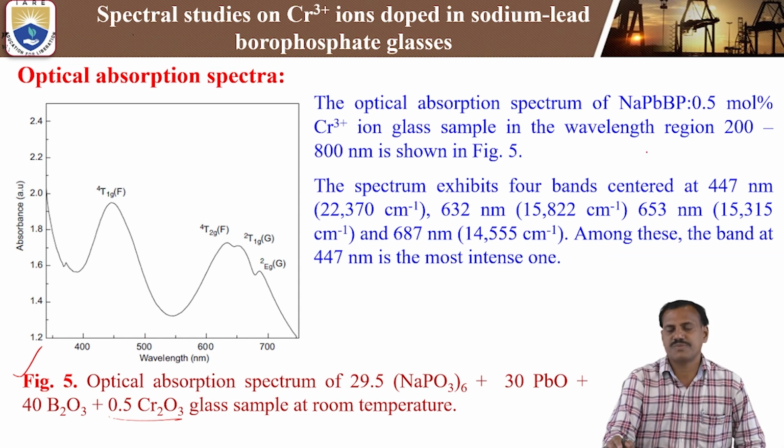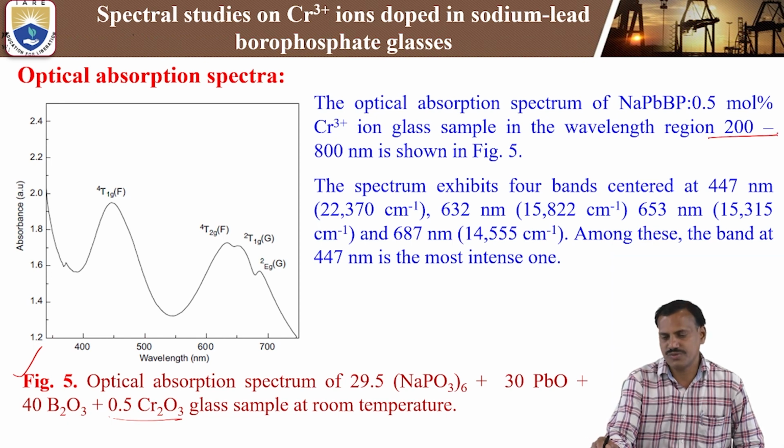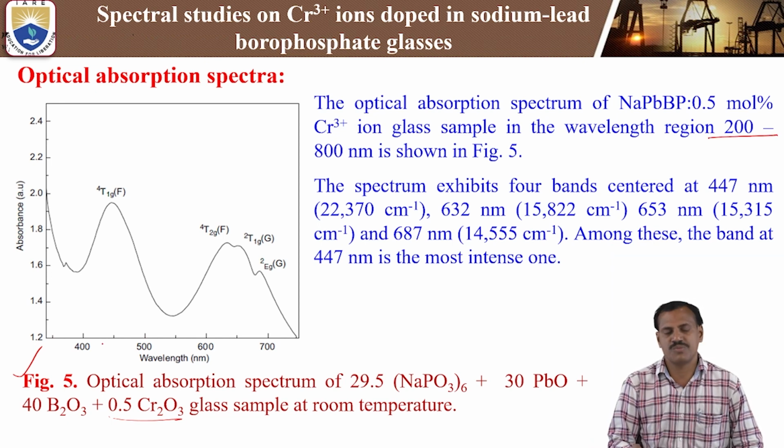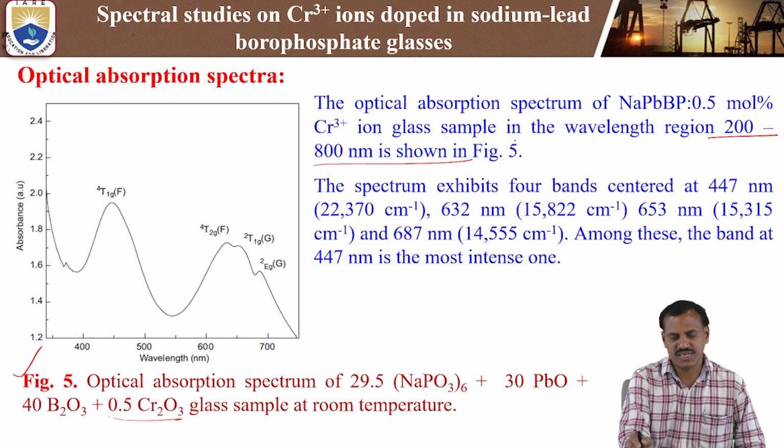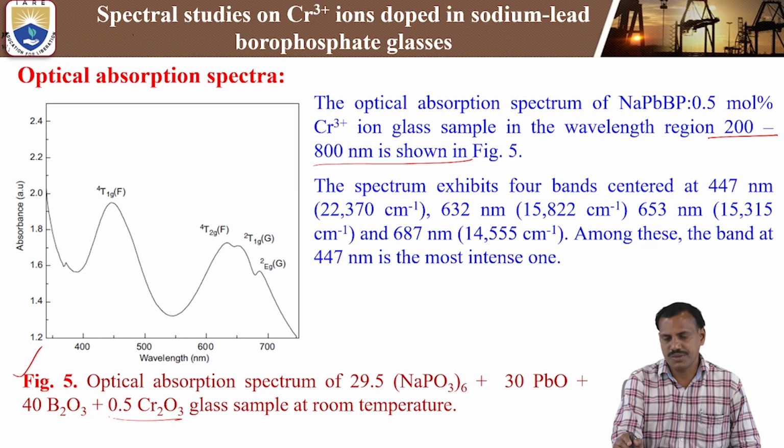The optical absorption spectrum of the chromium doped sodium lead borophosphate glass sample was studied in the wavelength range from 200 nanometers to 800 nanometers, as shown in figure 5. This spectrum exhibits four important bands.